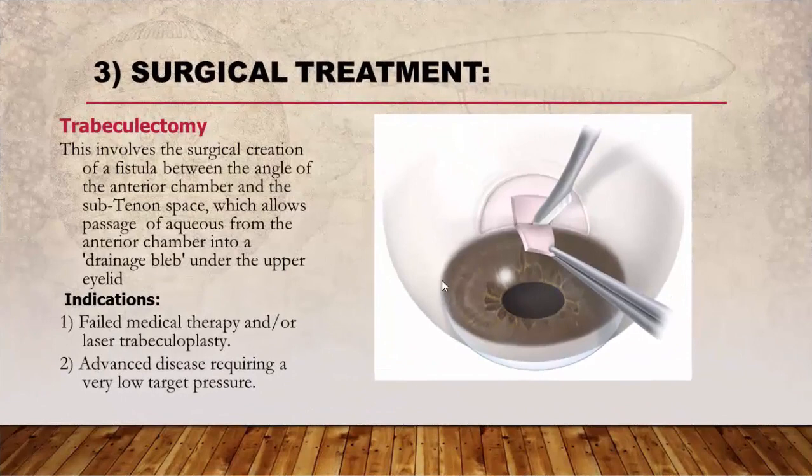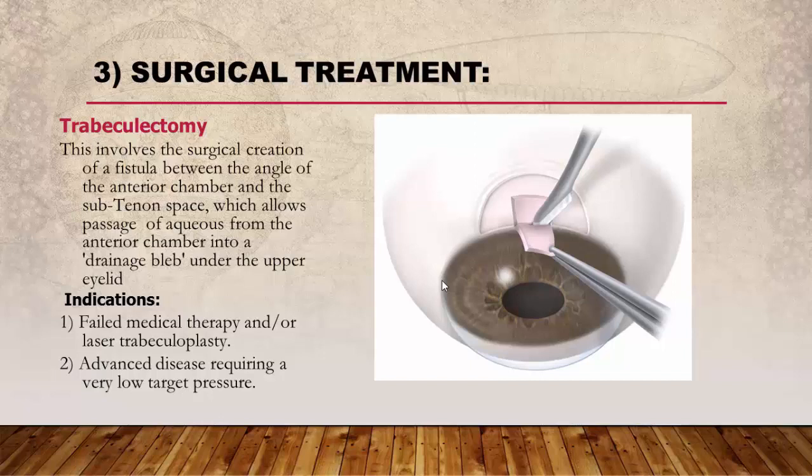Surgical treatment. The last option for treatment is surgical treatment. Here we do a surgery called trabeculectomy. It is done by surgical creation of a fistula between the angle of the anterior chamber and the subtenon space.